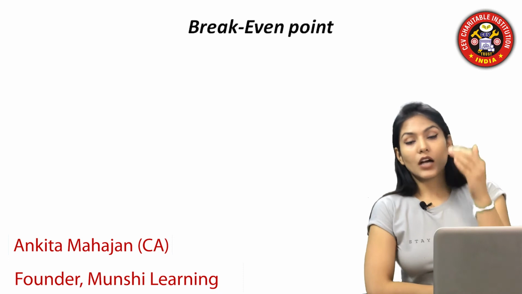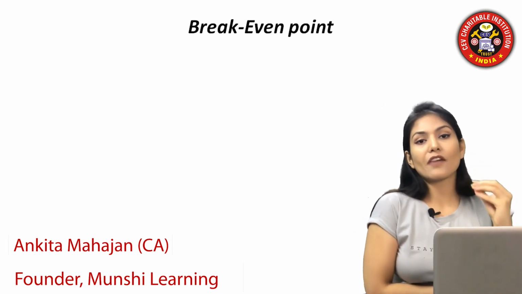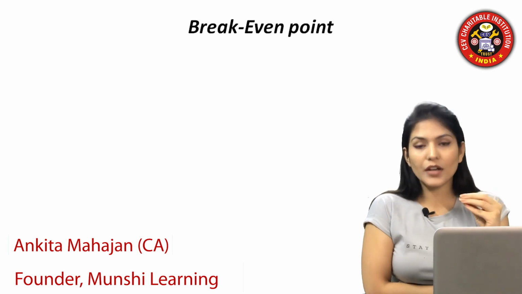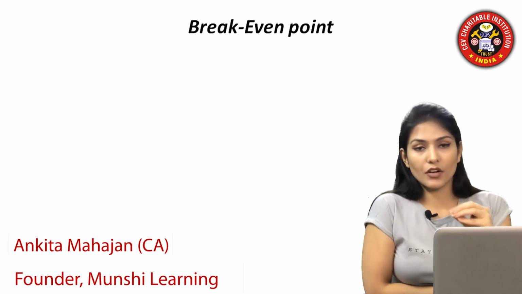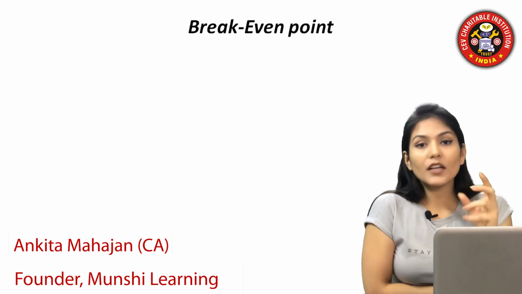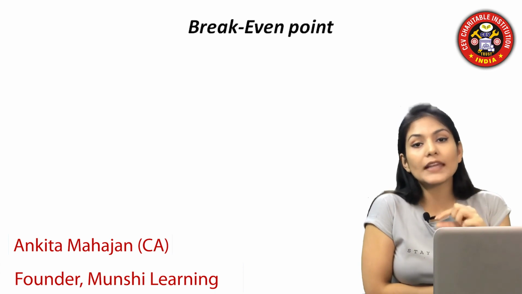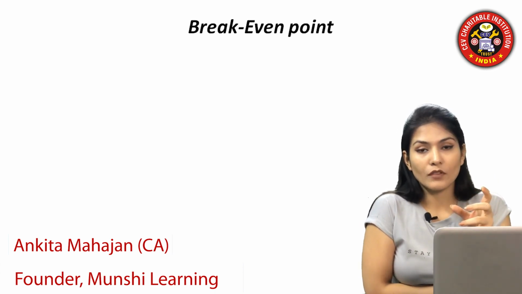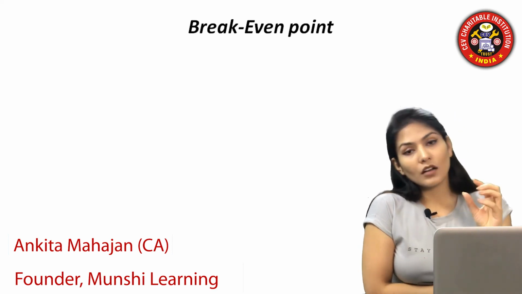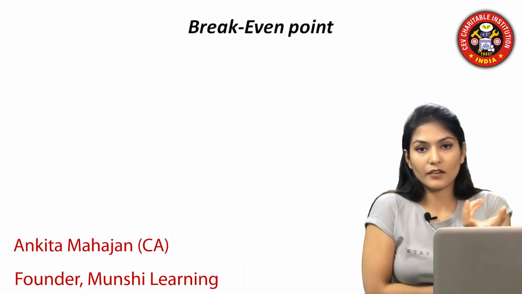Let's suppose we are saying that in some industry we are having break-even point at 1,000 units, and in another industry we are having break-even at 200 units. This is not a clear indication that the other company whose break-even is early is better. This is not the only way to judge. But yes, you can have an idea about that.